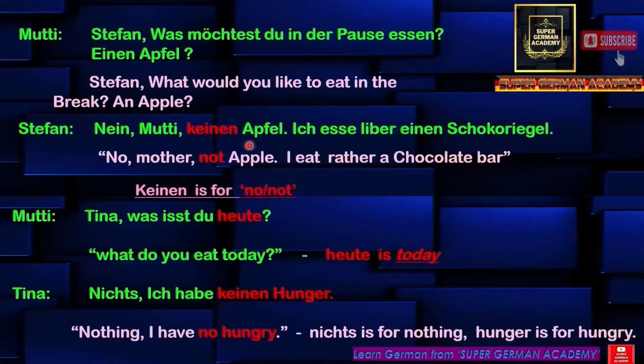Here for negative expressions like no or not, you use keinen. Because here Apfel is a masculine noun, keinen is used. Suppose if you say Pizza or any feminine noun, then you use keine. So, Nein, Mutti, keinen Apfel means no, mother, not an apple. Ich esse lieber einen Schokoriegel. Bedeutet, I eat rather a chocolate, or I prefer to eat a chocolate.